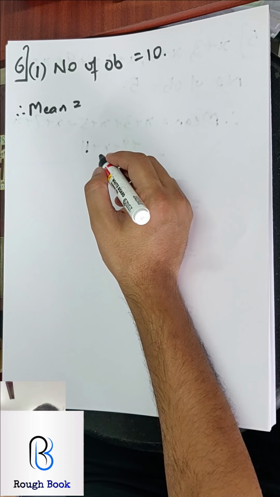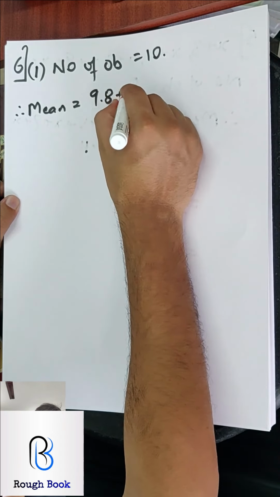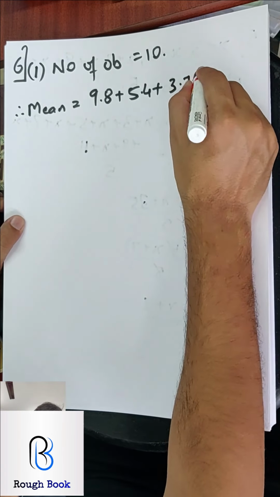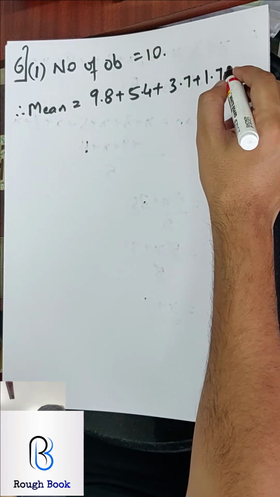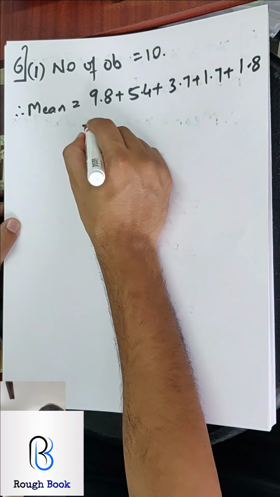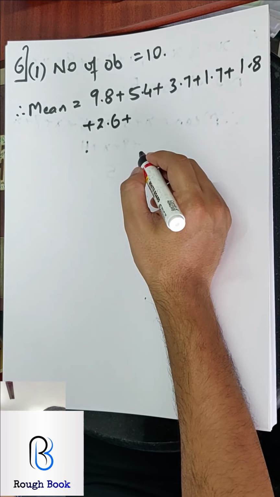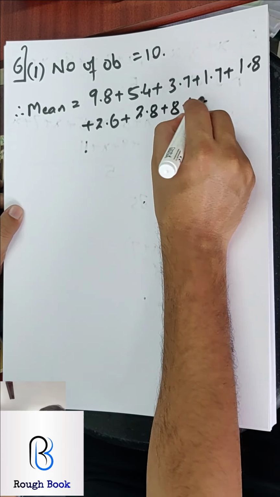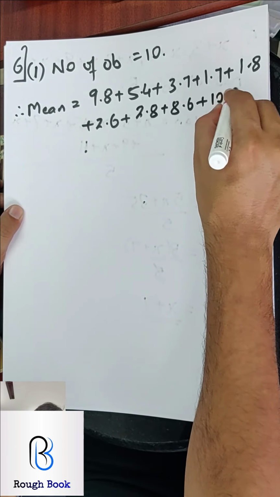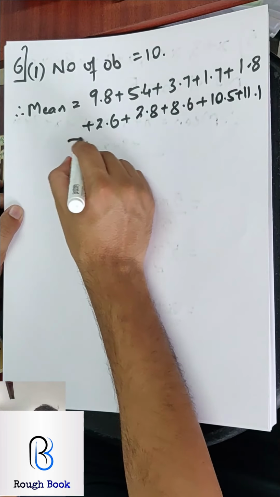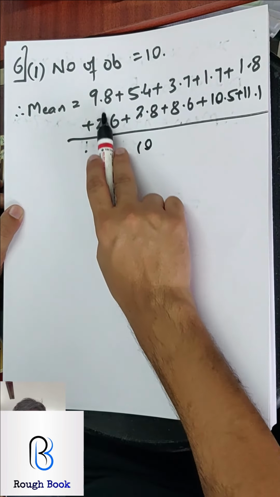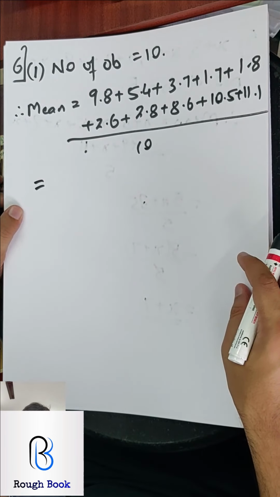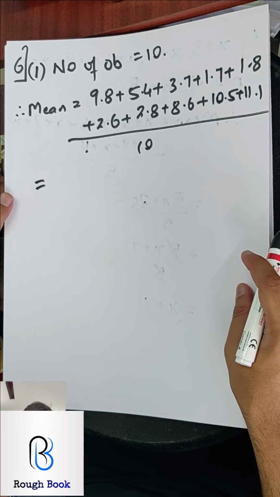So that is 9.8, 5.4, 9.8, 5.4, 3.7, 1.7, 1.8, 2.6 plus 2.8, 8.6, 2.8, 8.6 and 10.5 and 11.1. Divided by 10 observations. Did we write 10? Yeah, 10 we've written. What are you waiting for me to calculate so that you can copy? Come on, pause your video and try on your own.